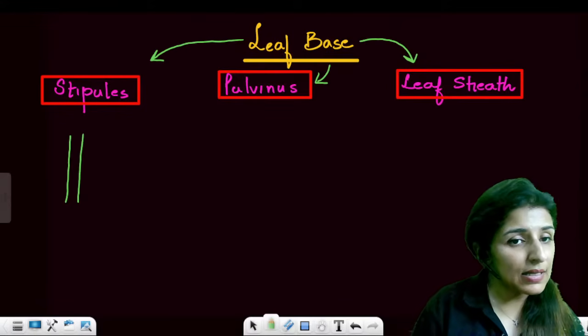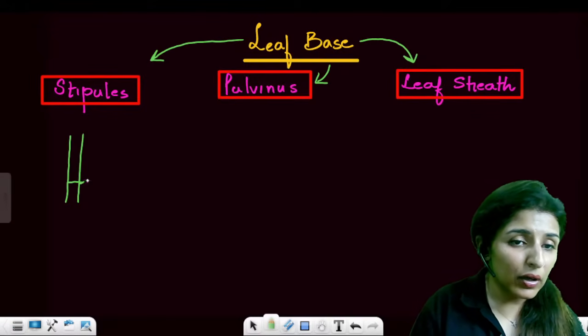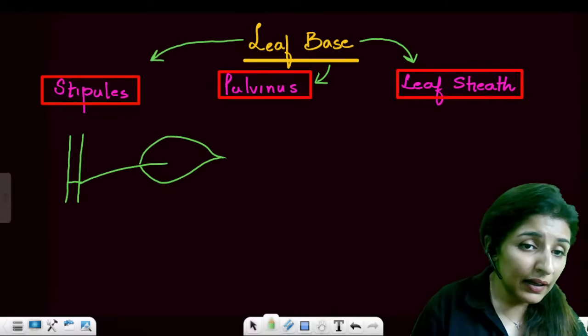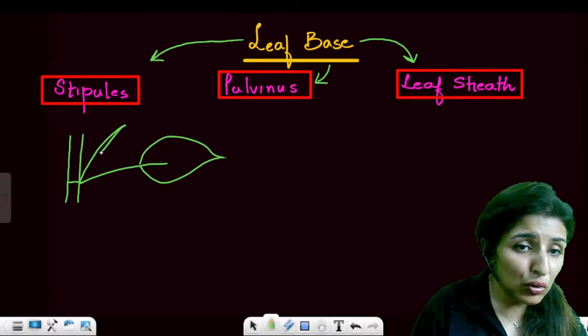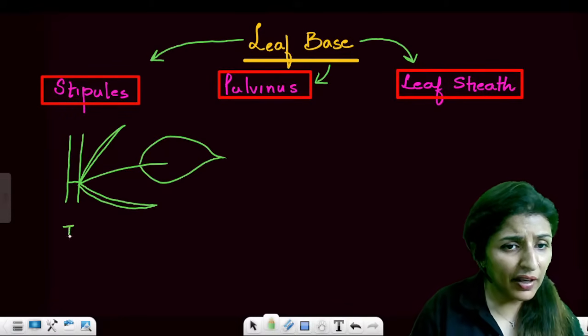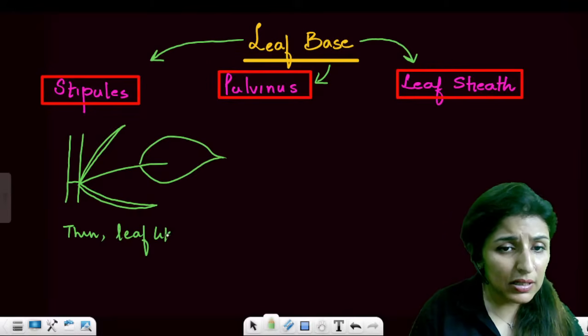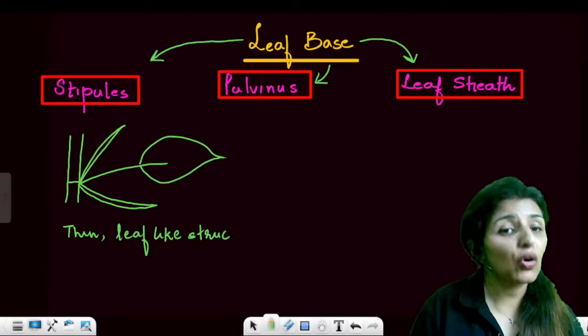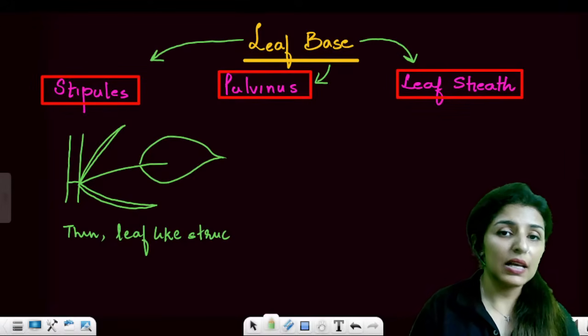Let's say this is the stem, this is the node, and this is your leaf, right? But at the base of the stem, two leaf-like lateral structures, very thin leaf-like structures, arise. These are known as stipules.